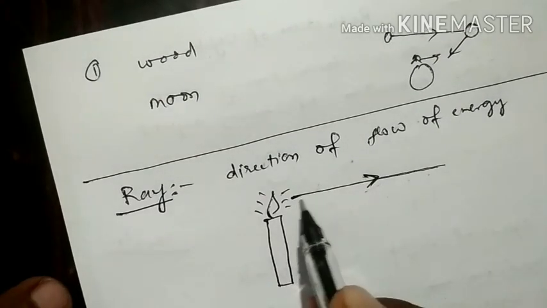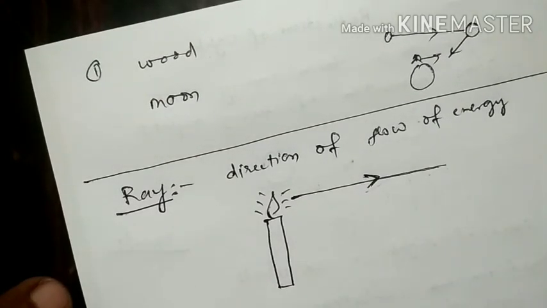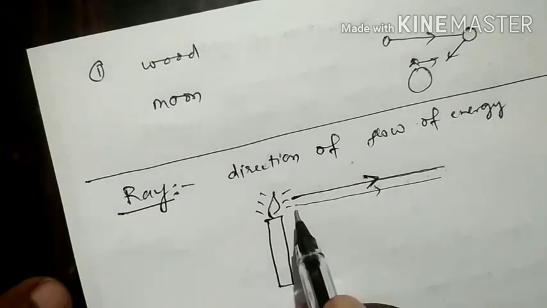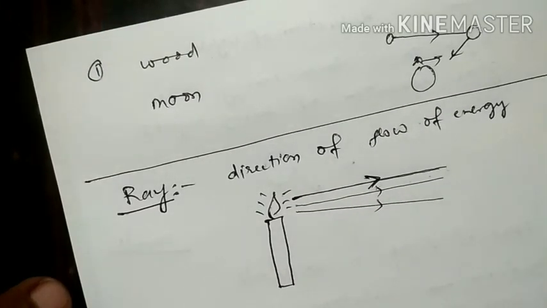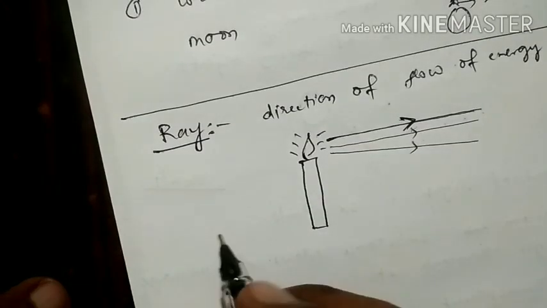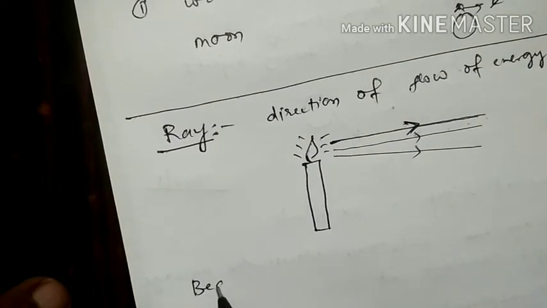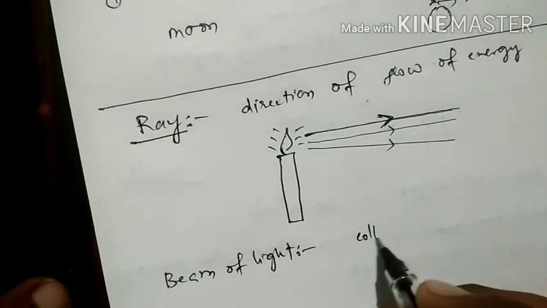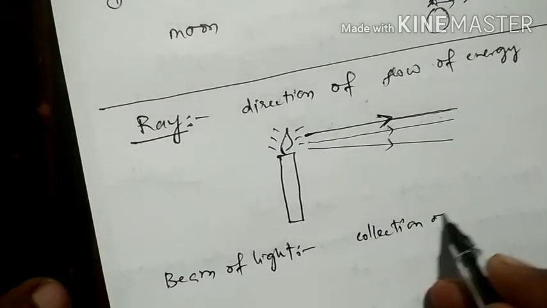This arrow indicates the direction of flow of light energy. So we can draw light rays like this. A group of light rays can be drawn like this. This is how we can represent the light ray. This collection of light rays is called a beam. Suppose you want to consider a beam of light. What is a beam of light? A collection of light rays.